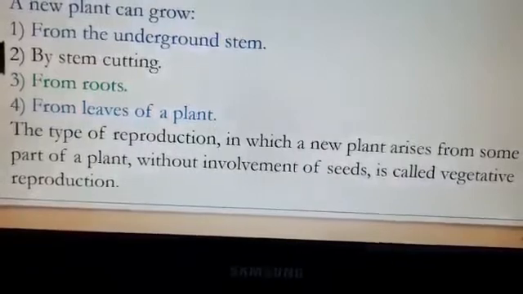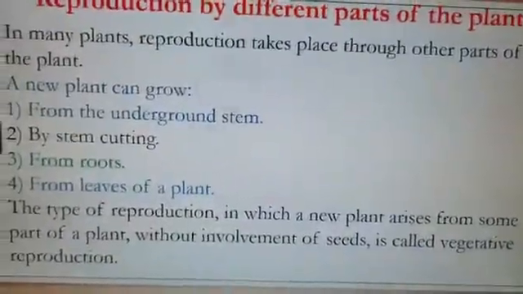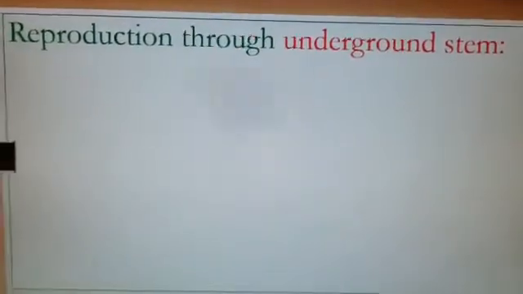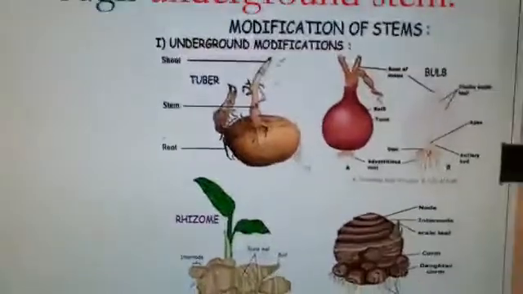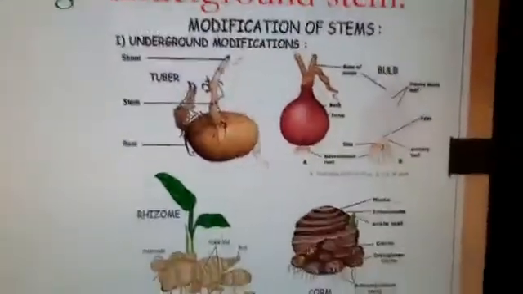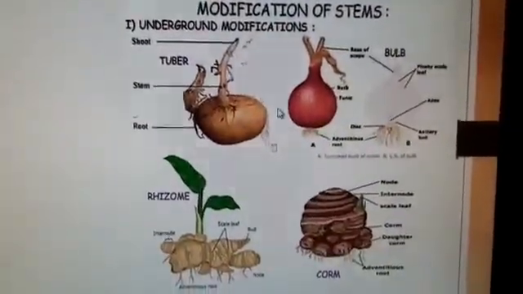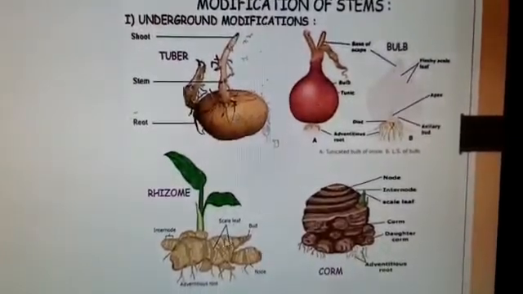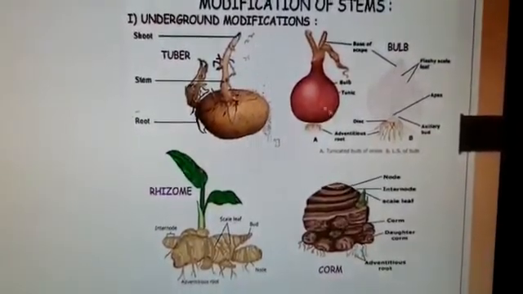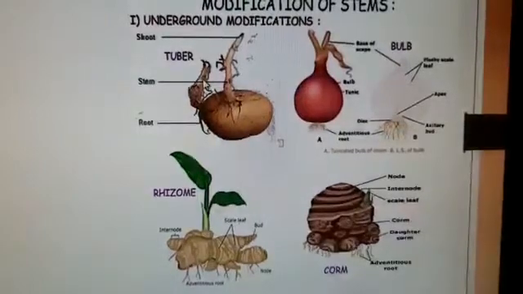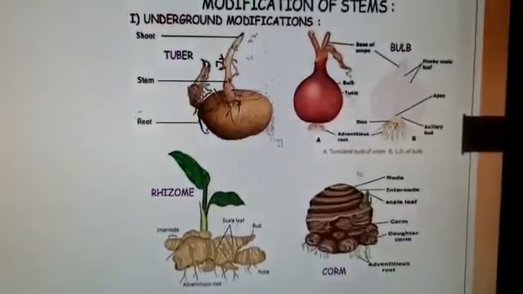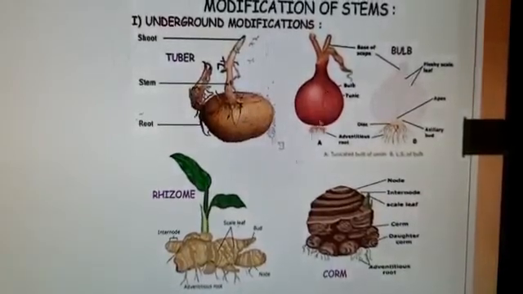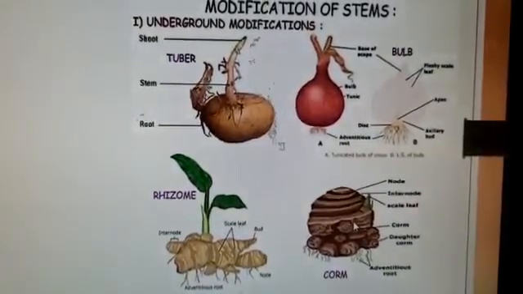First we discuss reproduction through the underground stem. Now observe the picture, children. Here you have different vegetables: this is potato, onion, ginger and corn. These are all called underground stems. Potato, onion, ginger and corn.